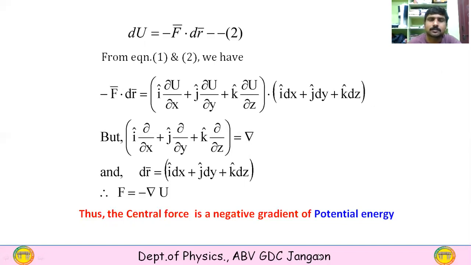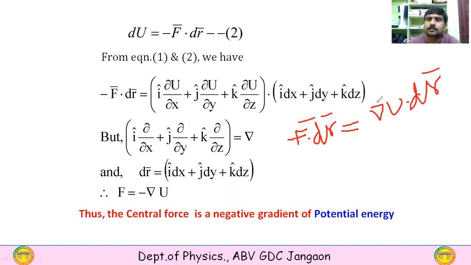Okay, I will explain this. So here this equation becomes minus F dot dr is equal to del U dot dr. So this dr cancels, and F can be written as minus del U. This del U is nothing but the gradient, and the negative sign gives the negative gradient.